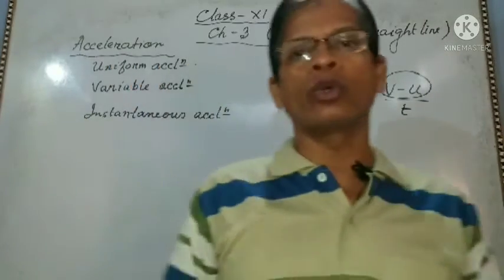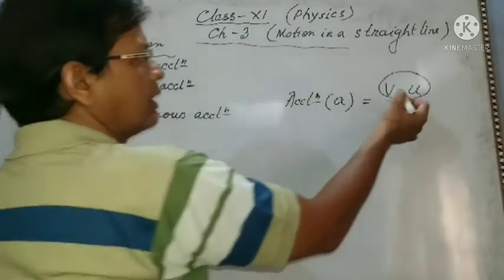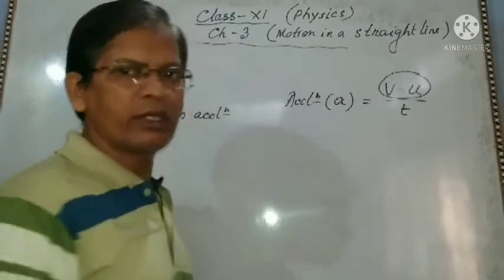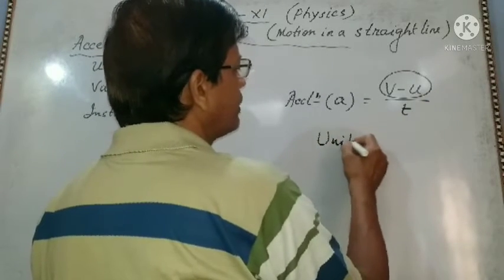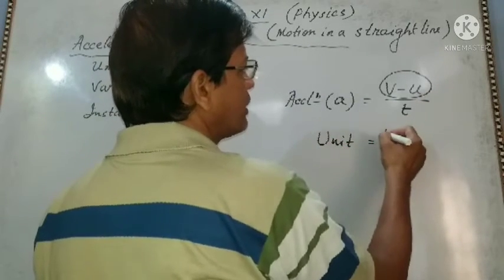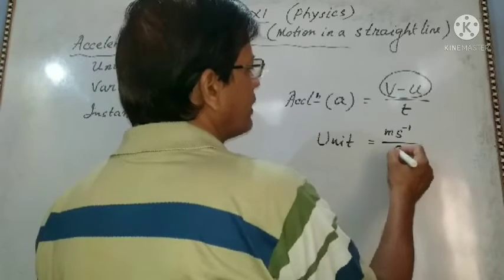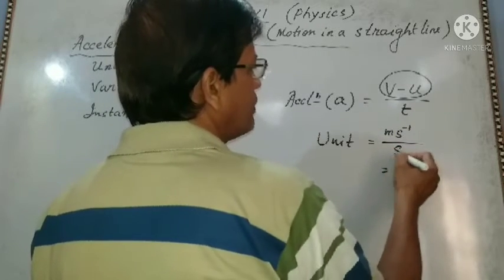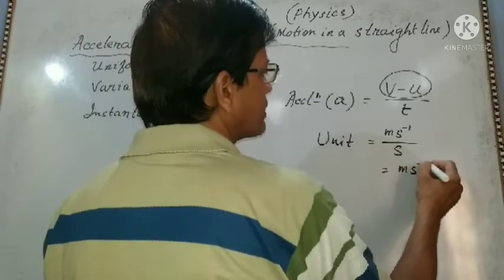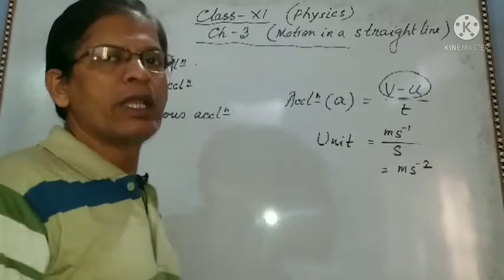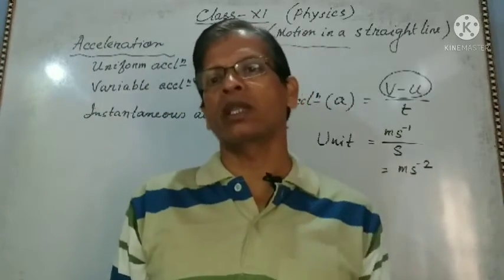Now we want to know the SI unit. What is the unit of velocity? The SI unit of velocity is meter per second, and there is also a second in the denominator. So the unit is meter per second square. The SI unit is meter per second square, and the CGS unit is centimeter per second square.